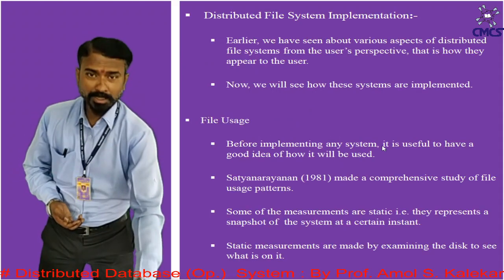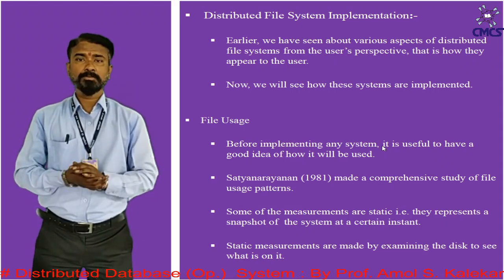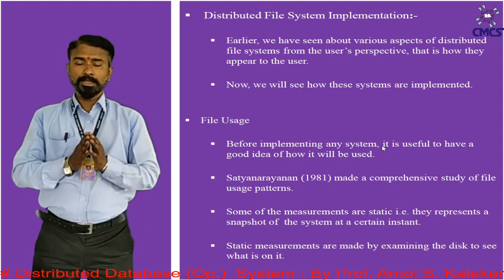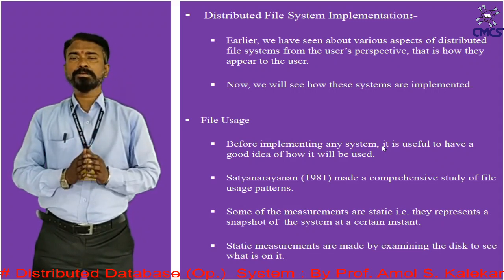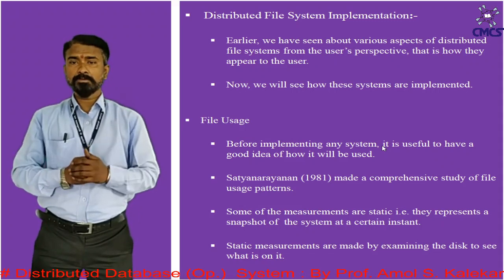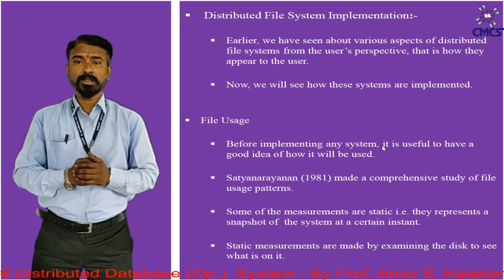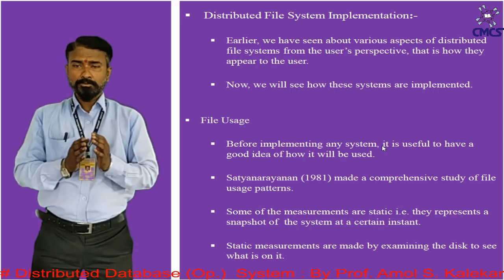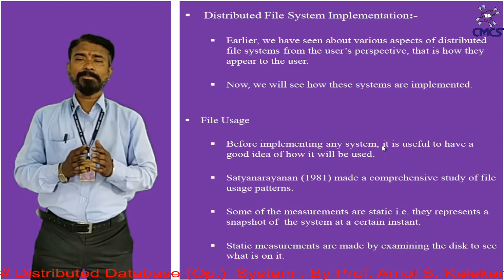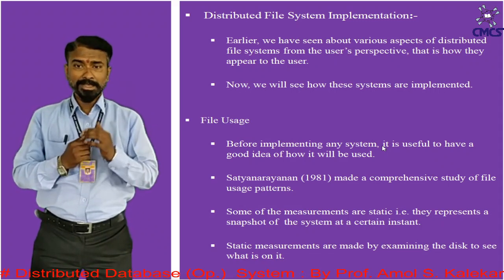So students, let's start our discussion with some introductory points as far as the distributed file system is concerned. As we know, the data in a distributed system is bifurcated across several sites, several nodes, and each of these sites is interconnected with the others with the help of communication links, or you can say with the help of a network. So whenever one terminal wants to access data from another, the communication takes place by exchange of messages over the network.